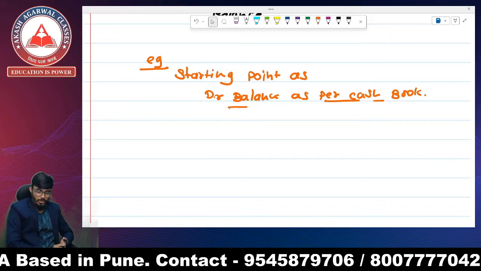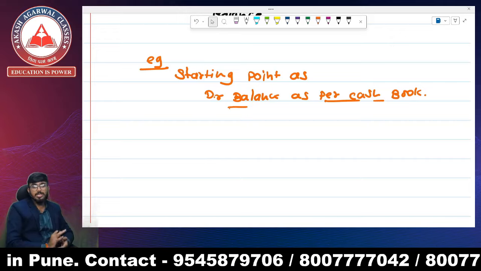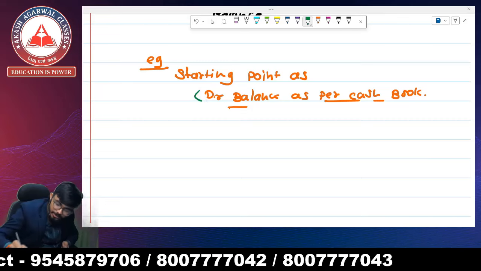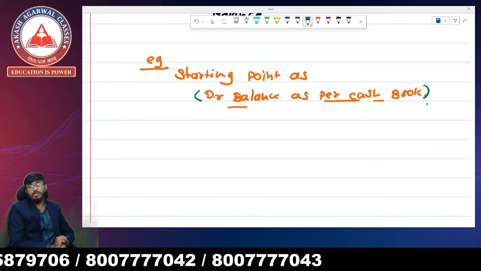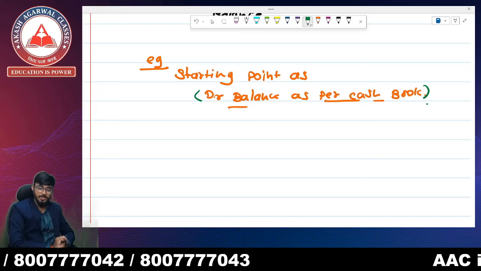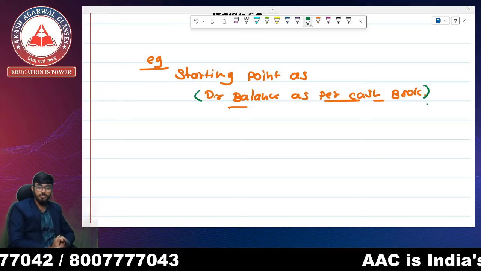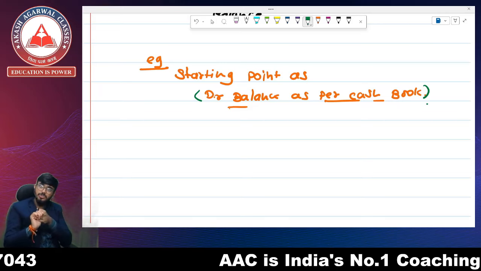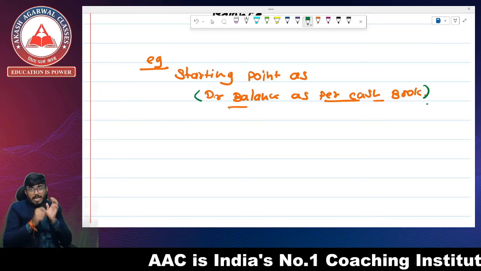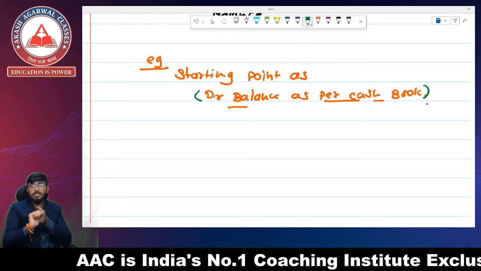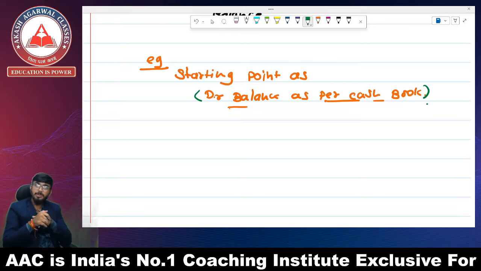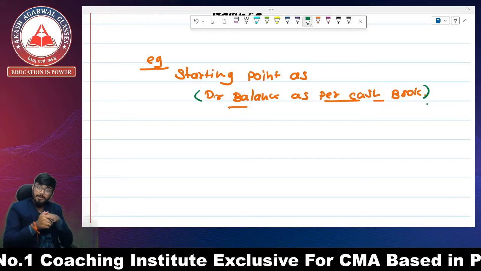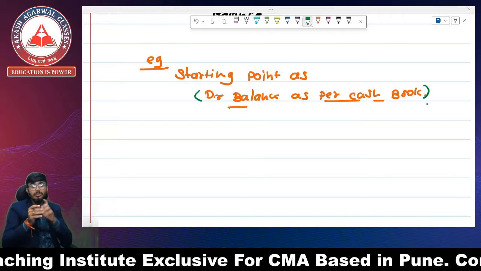So the debit balance of cash book is given, and the question will also give you certain transactions. With the help of these transactions, you have to find out the balance as per passbook. It might be a credit balance as per passbook, or it might be a debit balance of passbook.